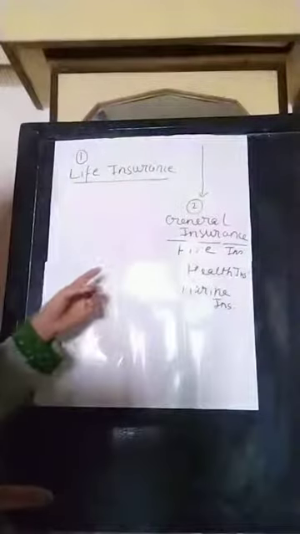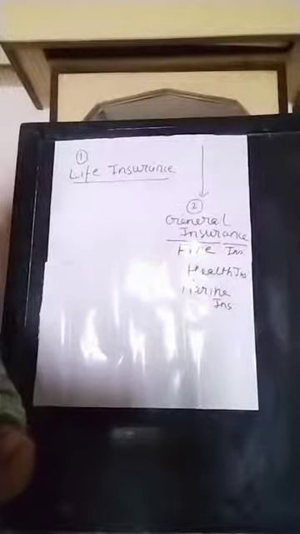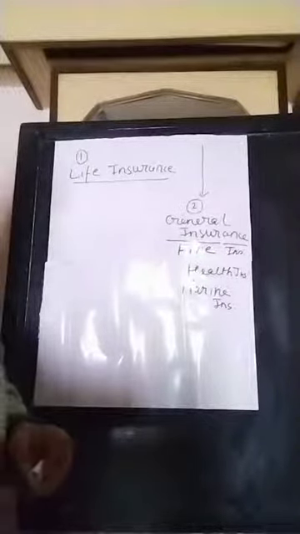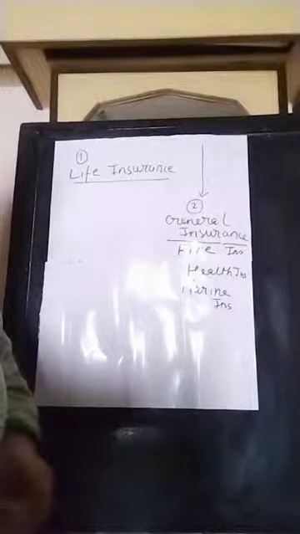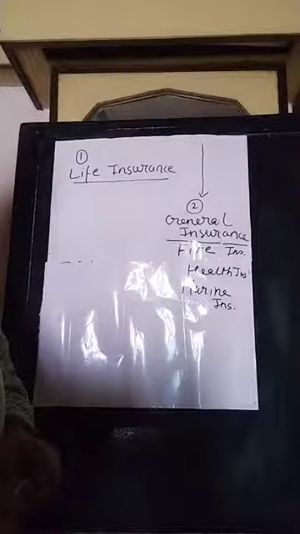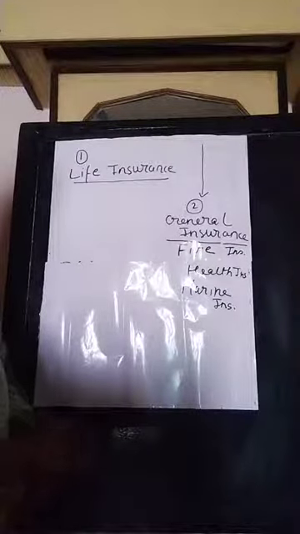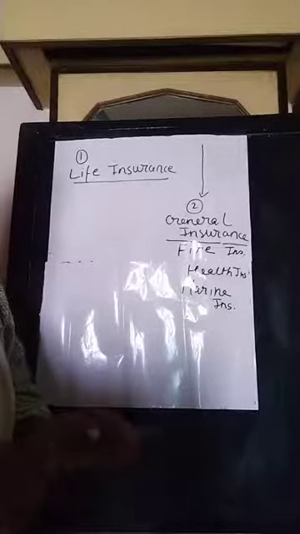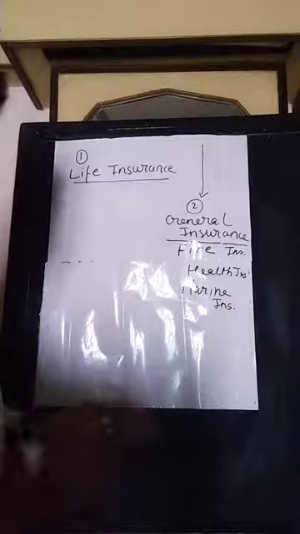So life insurance is a contract under which the insurer, in consideration of a premium, agrees to pay a fixed sum of money on the death of the insured or the expiry of a certain period of time, whichever is earlier.